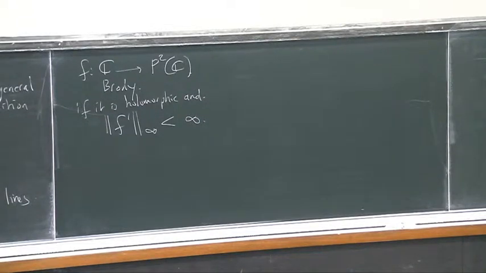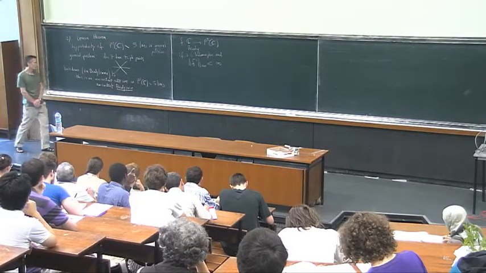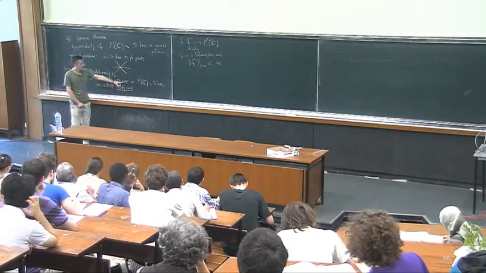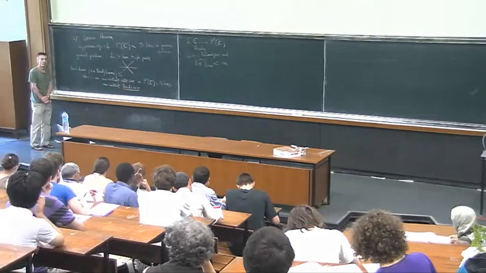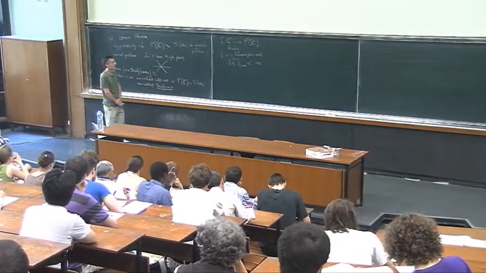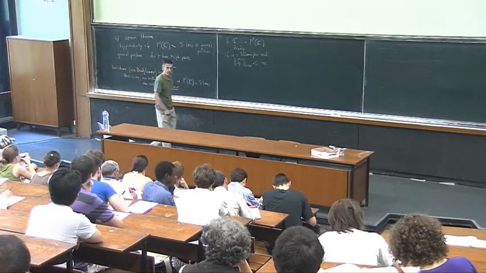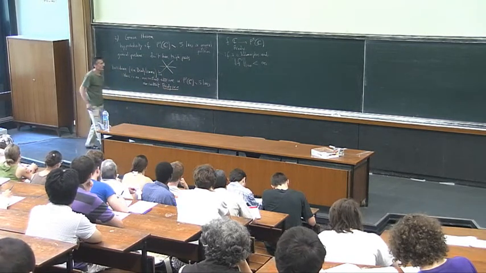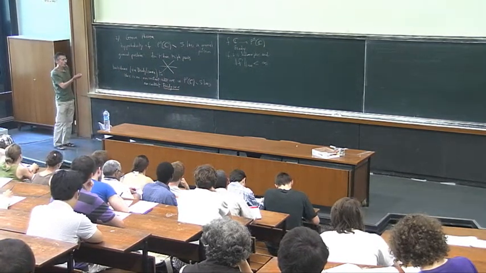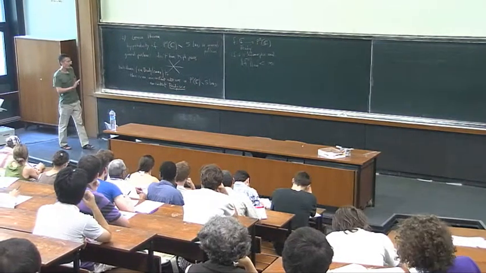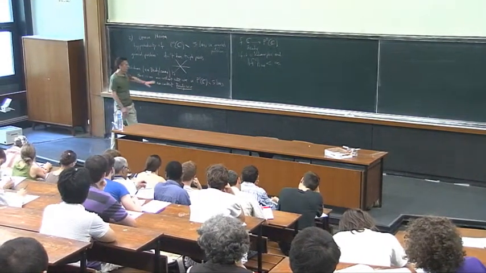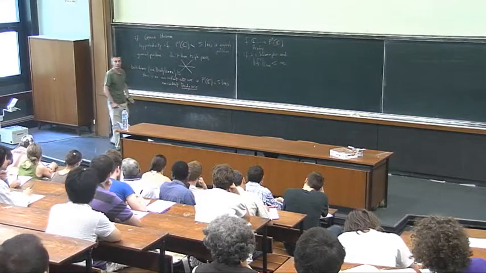So actually, what I have to prove in order to prove this hyperbolicity of P2 of C minus 5 lines is that there is no non-constant Brody curve into P2 of C minus 5 lines. Okay? So let's try now to do that in the complex case, and after that I will explain a little bit what happens in the almost complex case.